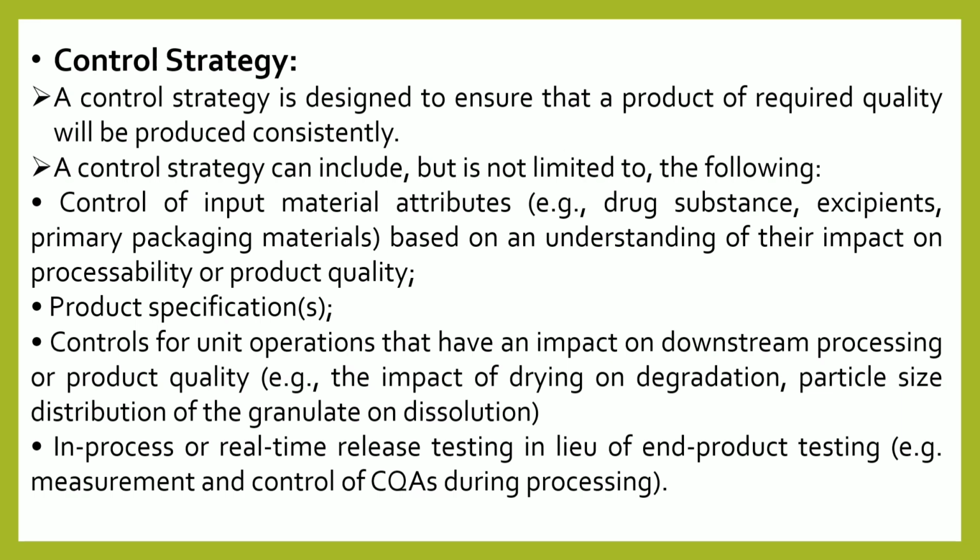Then the product specification, then control of unit operation, meaning your CPP, critical process parameters. How these critical process parameters are going to impact your CQA, critical quality attributes, and how you are going to control all these things, that should be included in the control strategy.